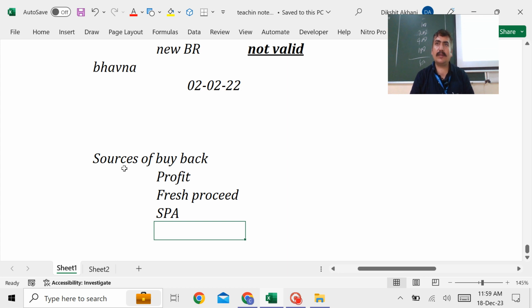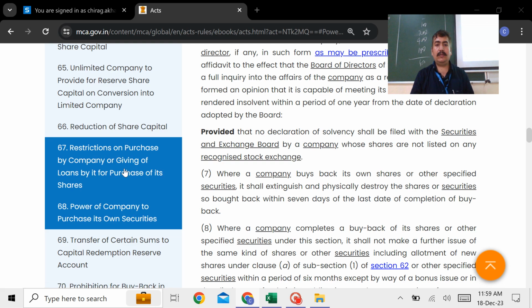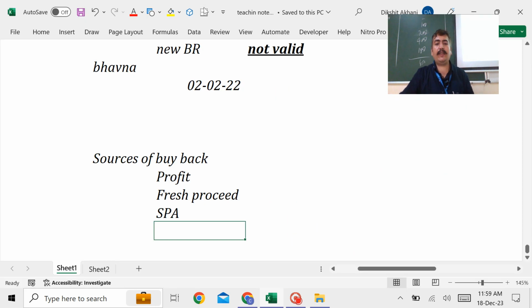Now, just yesterday I explained, if you are paying this money back out of the profit, will it affect the capital base or not? Because yesterday I tried to explain that when you are utilizing the profit, let's say your entire free reserve got exhausted, but still if the free reserve is appearing in the balance sheet, that needs to get transferred to another account.